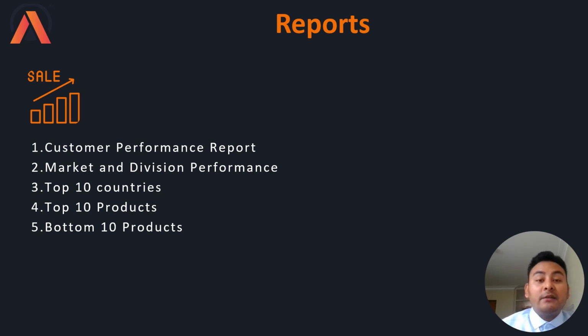So we basically have two types of reports. One is the report of the sales department, or the sales report. The other one is the finance report, which I will explain later. Under the sales report, we are generating reports such as customer performance, market and division, top 10 and bottom 10, and also top 10 countries.